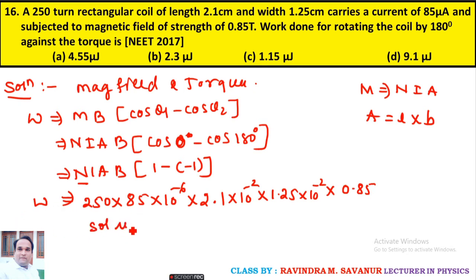After solving this mathematical calculation, you are going to get 1.15 microjoule. That is option C.